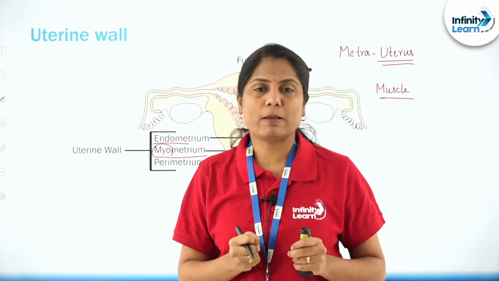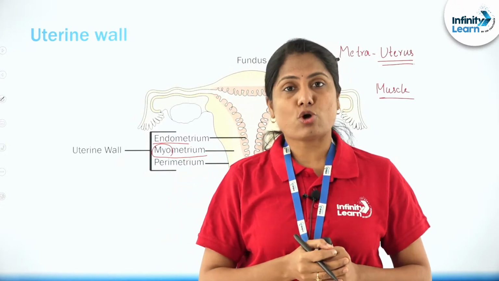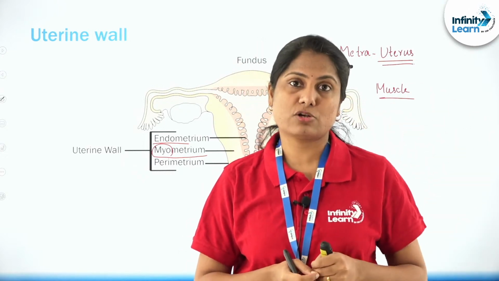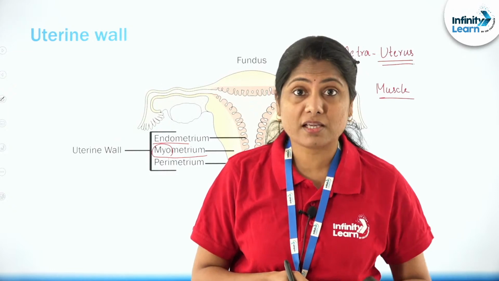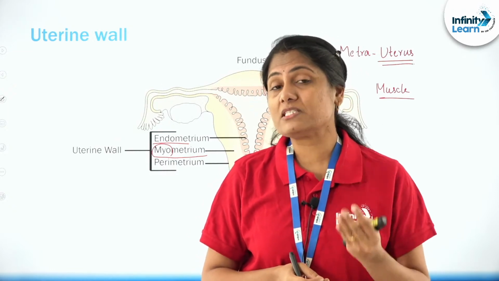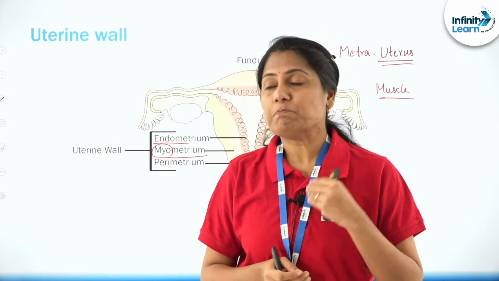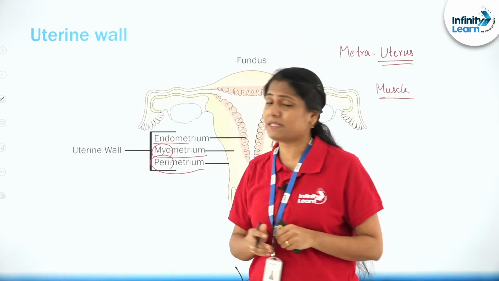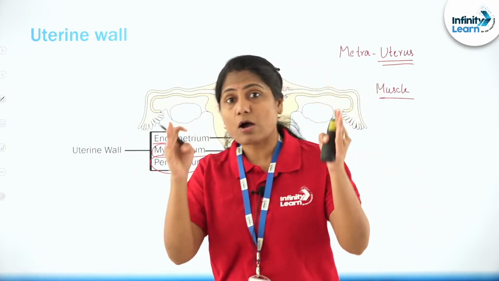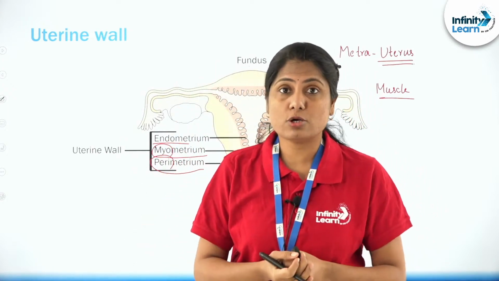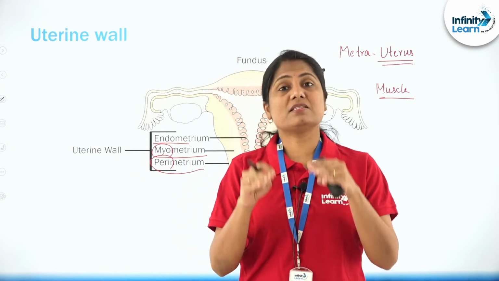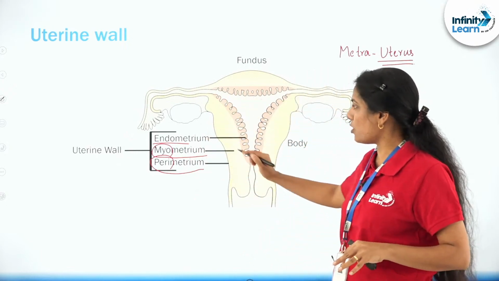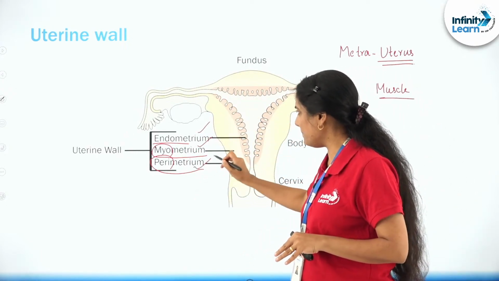Very easy to remember, because there are questions asked based on the layers of the uterine wall. The glandular layer is the endometrium, which is sloughed off and shed. The muscular layer which undergoes contractions during the fetal ejection reflex is the myometrium. And then peri, like perimeter, the outer line you use in your geometry. Perimetrium is the outermost layer. So there are three layers to the uterine wall: endometrium, myometrium and perimetrium.